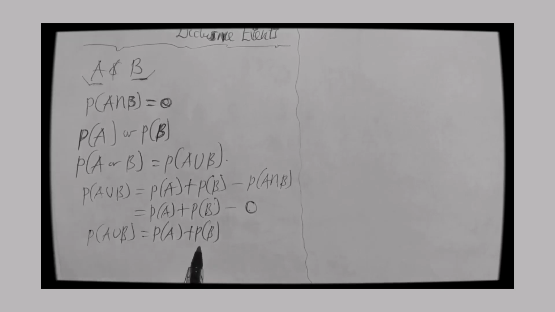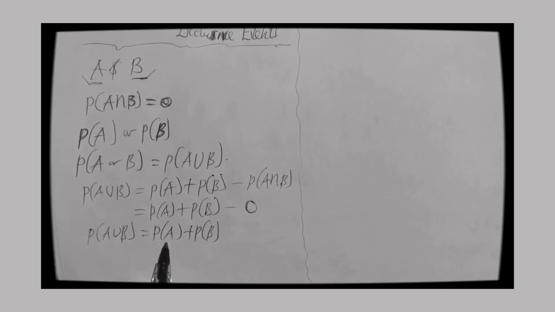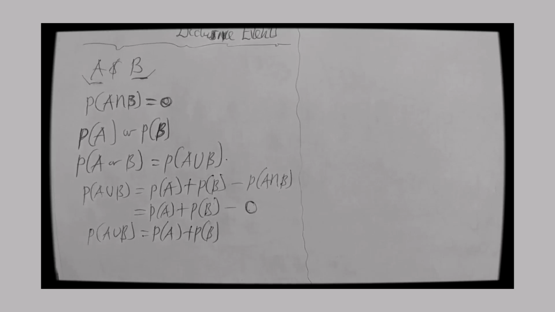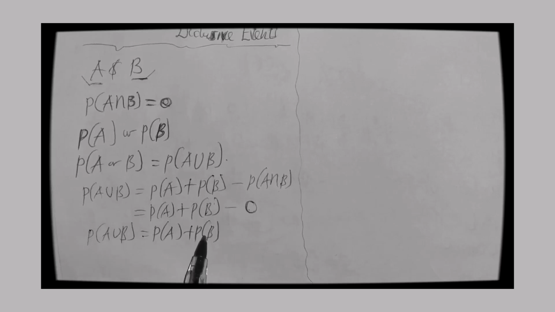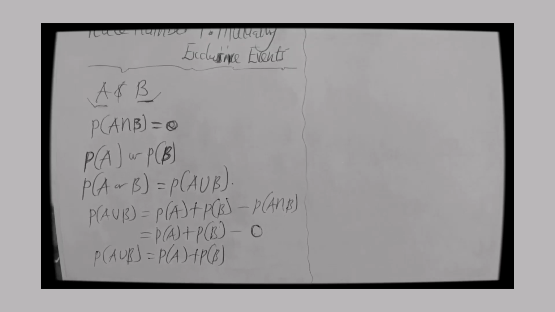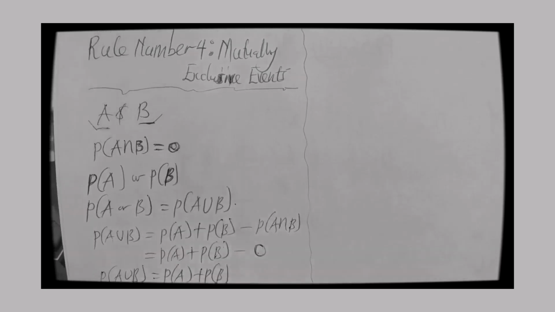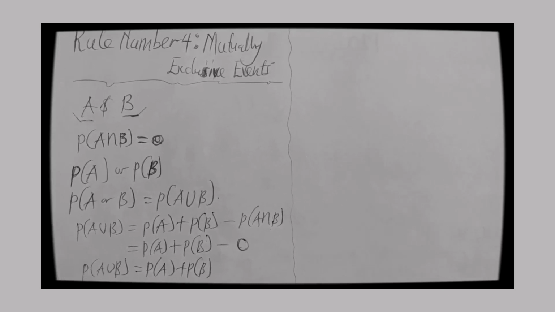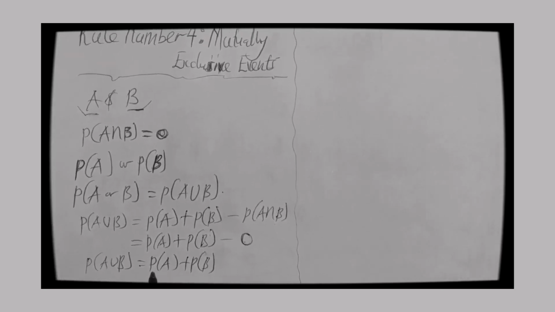So we can therefore conclude that the probability of A union B, or the probability of A or B occurring, is probability of A plus probability of B. Please take note of that. And anytime this condition applies, you'll be told or given an indication that the two events are mutually exclusive. That is only when you can chip in this concept of mutually exclusive events, where you have the probability of the two events.